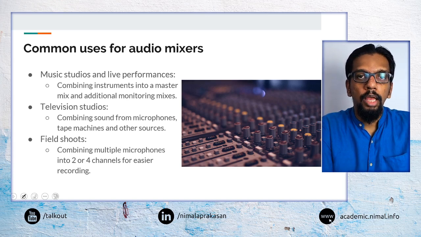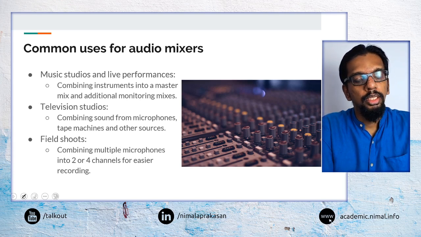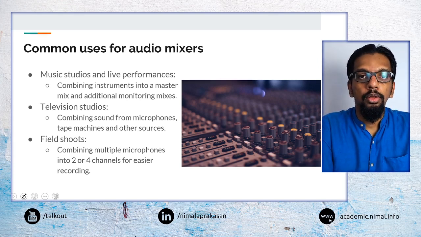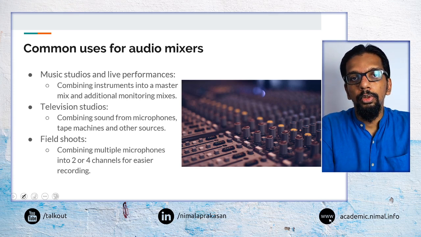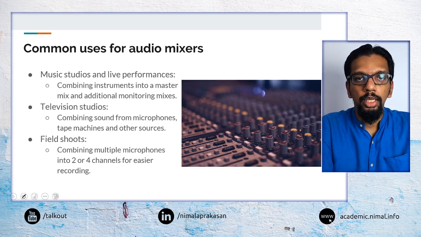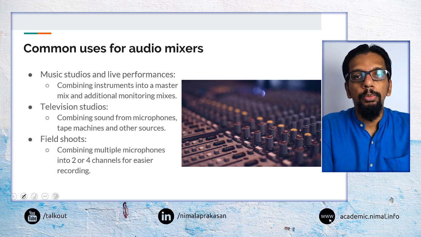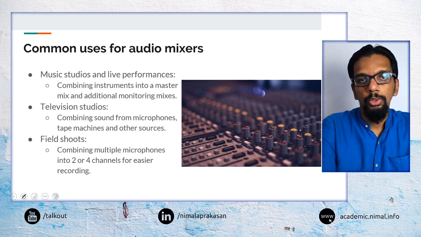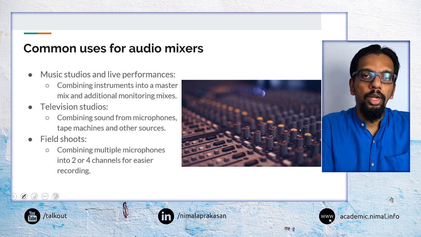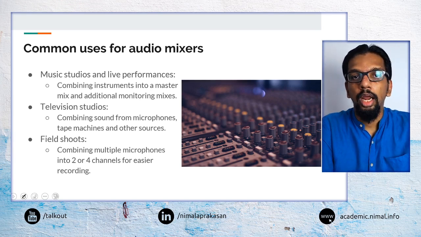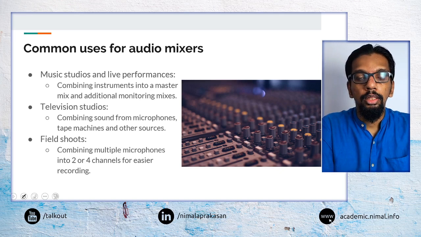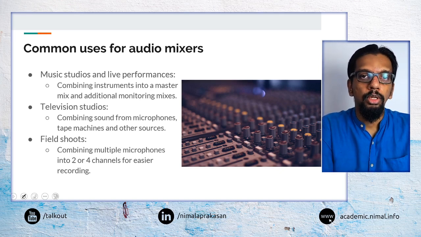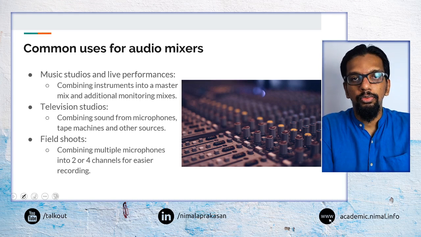So it doesn't always have to be music related or sound related only. It can also be a significant part of video related work as well. So there could be a significant application of audio mixers in video production environments. Again, in all these cases, it will be about combining a number of sound sources depending on the different criteria that we may have, and then producing a combined output with varied levels of mixes and so on.